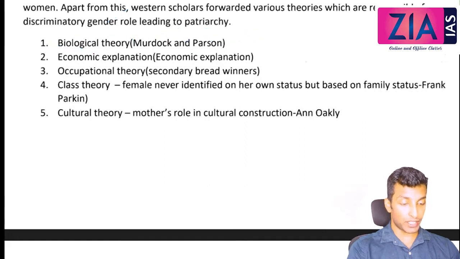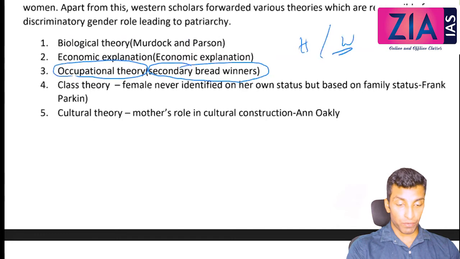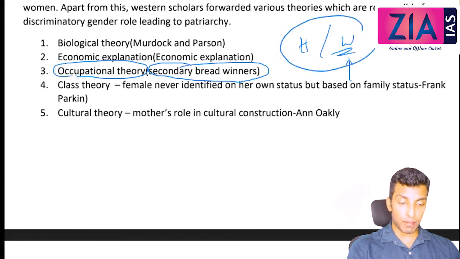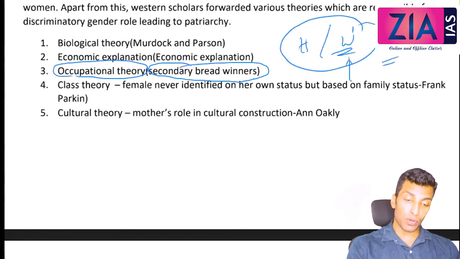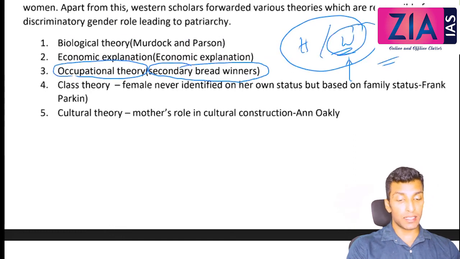Secondly, economic explanation. That is by Engels. Okay, Engels. This you need to correct, Engels. Thirdly, occupational theory is there. Like woman is considered as a secondary breadwinner. Even if the husband and wife are working, woman in that family is considered as the secondary breadwinner only. Even though woman is having more salary, she is still considered as the secondary breadwinner in that family.